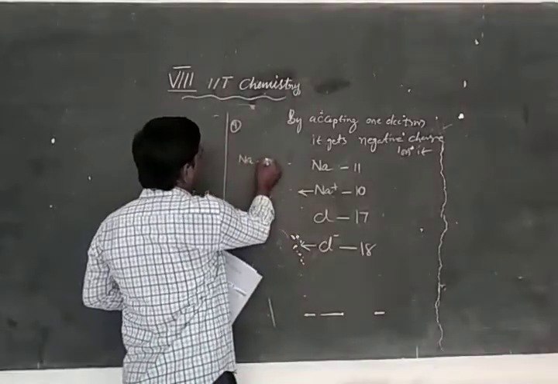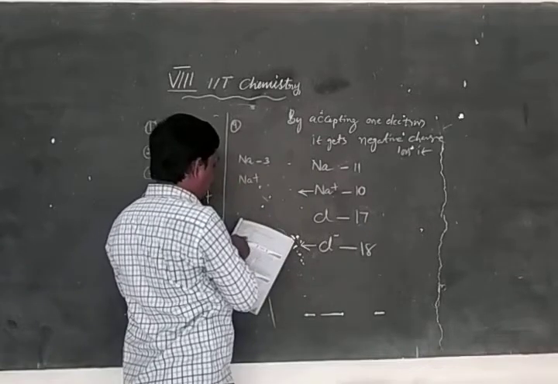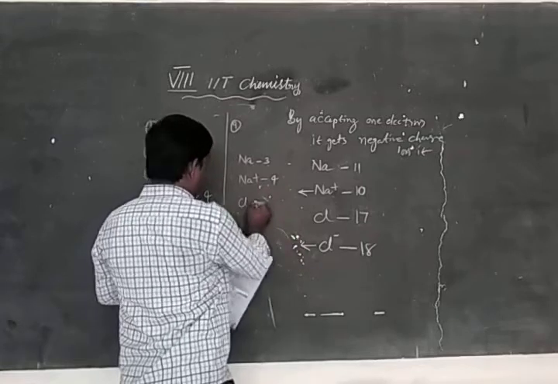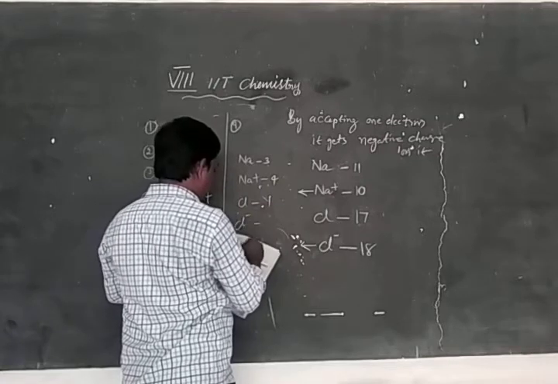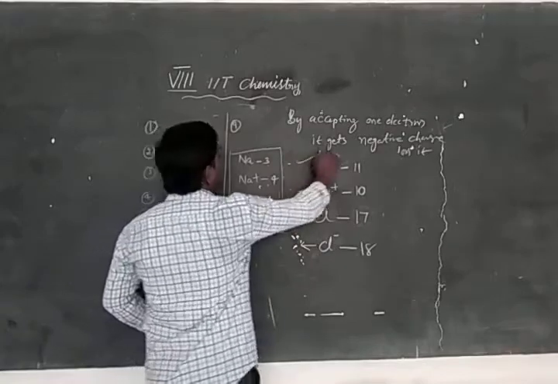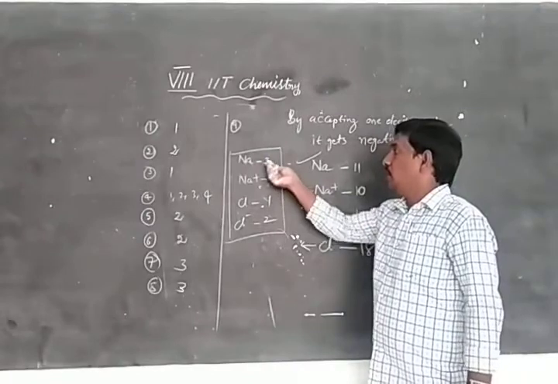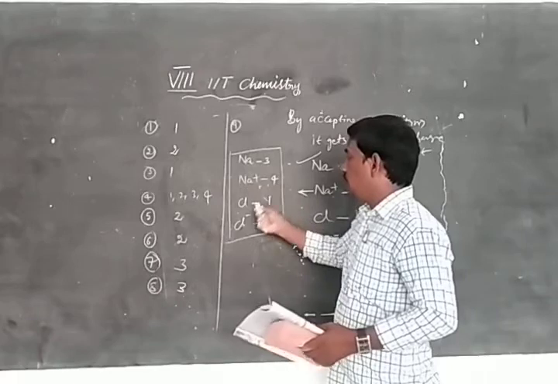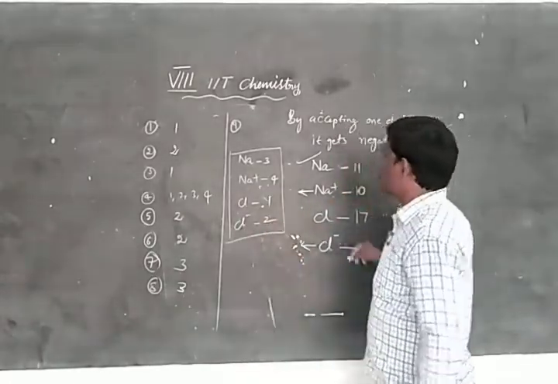A option Na 3, Na plus 4, Cl 1, Cl minus 2. So these are the matching. This is the description. Write the matching: Na matches to 3, Na plus matches to 4, Cl matches to 1, Cl minus matches to 2. This is the description.